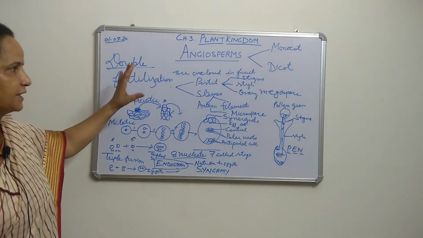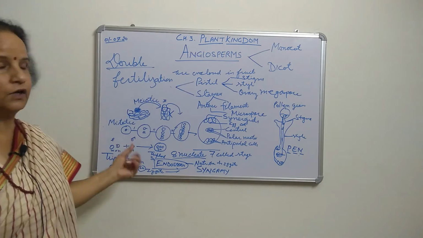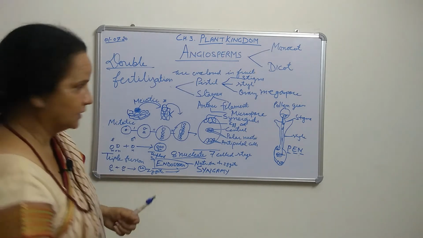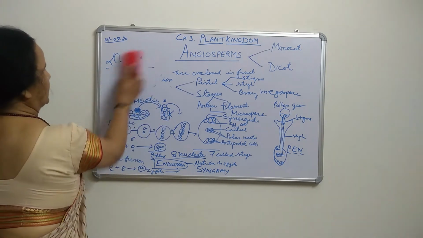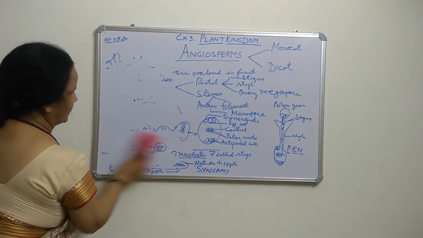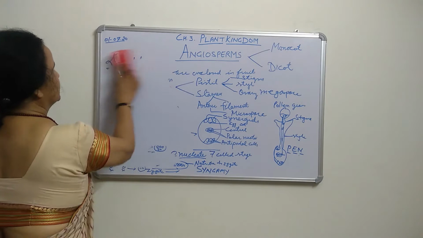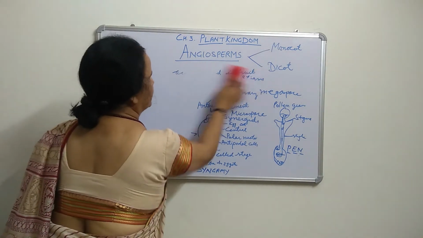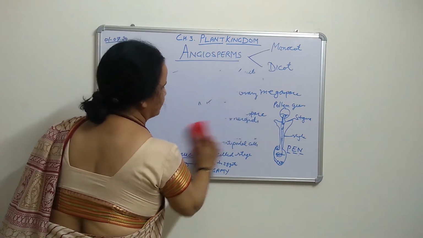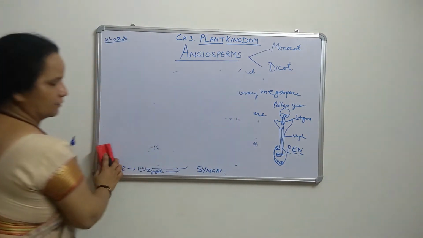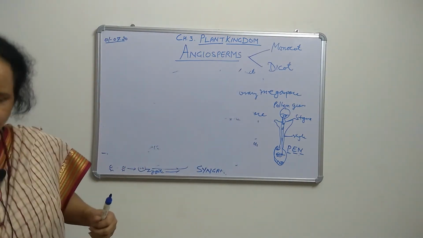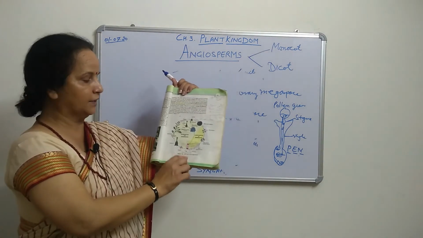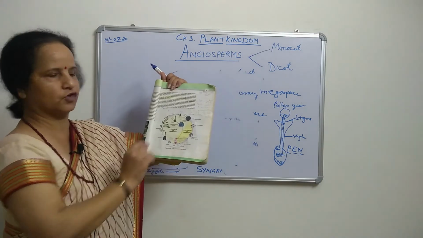So this is the angiosperm cycle. You can see the cycle given in your book: plants form flowers, and then they have male gametes and female gametes. You see in your book, it is given there also. Let me show you this one in your book. This is the life cycle of an angiosperm.